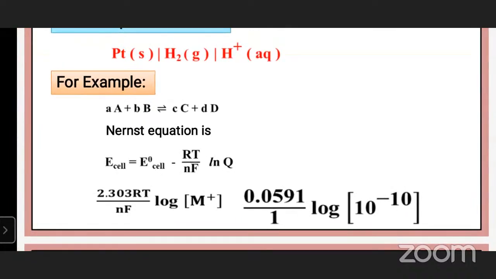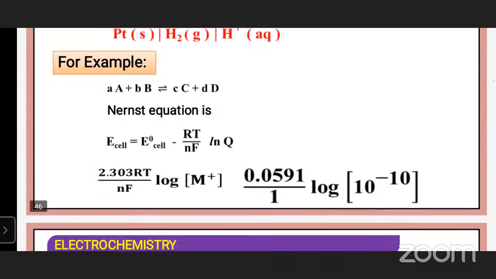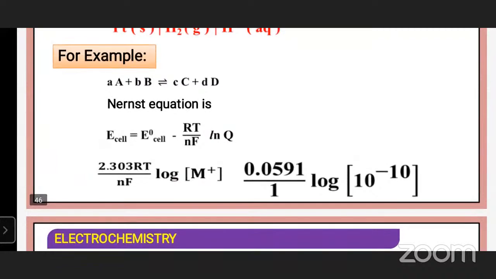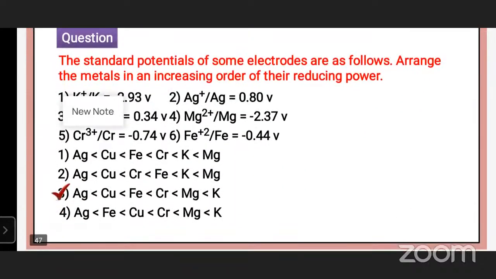So E naught cell minus RT by NF log Q means product molar concentration by reactant molar concentration. So E is equal to E naught minus RT by NF log product molar concentration by reactant molar concentration.